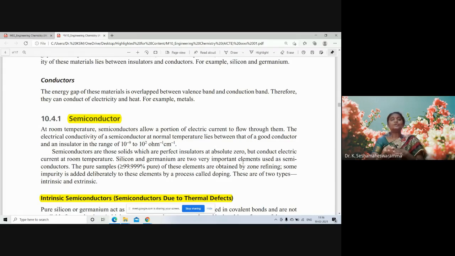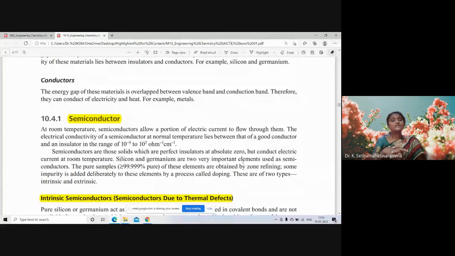At absolute zero, semiconductors act as perfect insulators. But room temperature may vary, sometimes 28, sometimes 32, 35, in peak summer 45 too. But these conduct at room temperature. Silicon and germanium are two very important elements used as semiconductors.